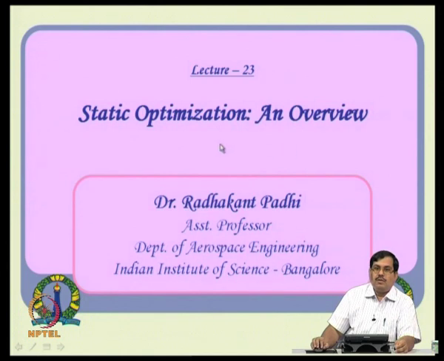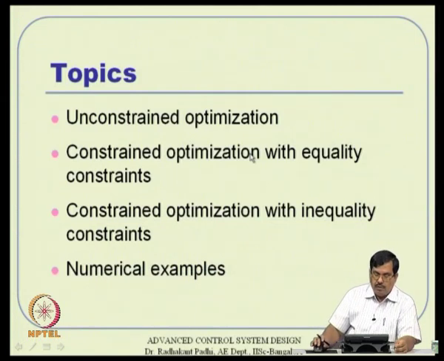So, let us proceed with this lecture, where I will talk about static optimization, which in some books is also called parameter optimization, where things are not changing with respect to time, it is all stationary. With respect to a stationary objective we are going to minimize or maximize a certain objective function. So, the topics will be like this.